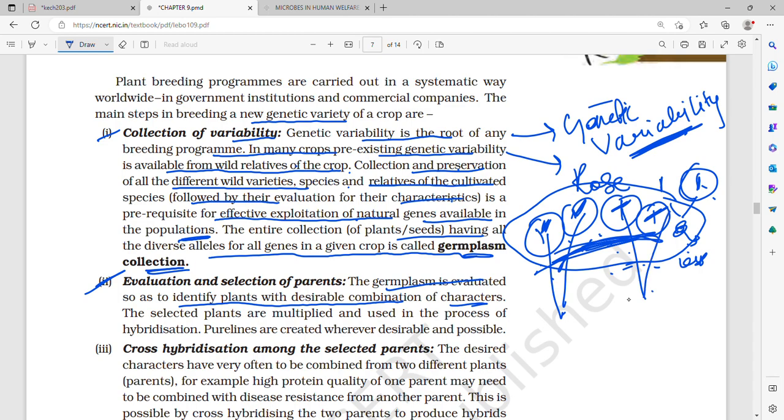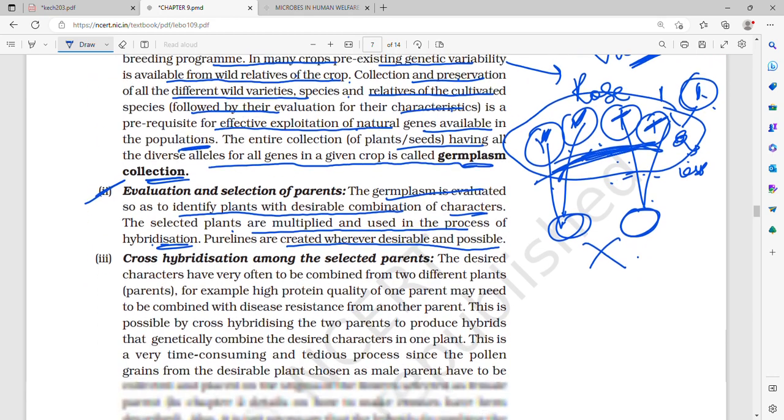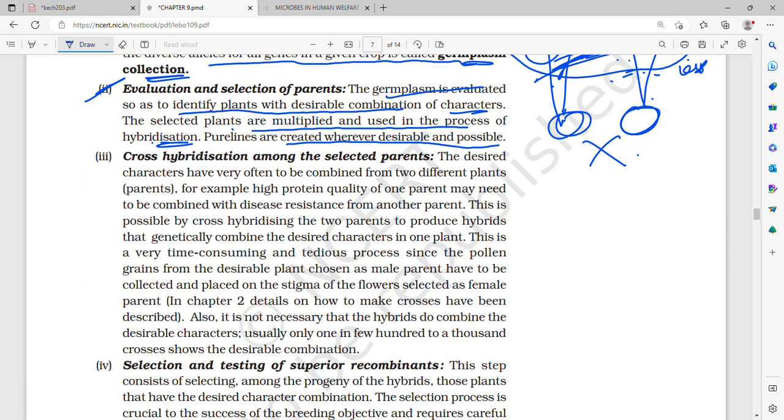So now we combine the characters, a desirable combination of the characters. The selected plants are multiplied and used in the process of hybridization. Pure lines are created wherever desirable and possible. So now we took this, and now we multiplied, and that is hybridization took place, and pure lines will be created wherever desirable and possible.